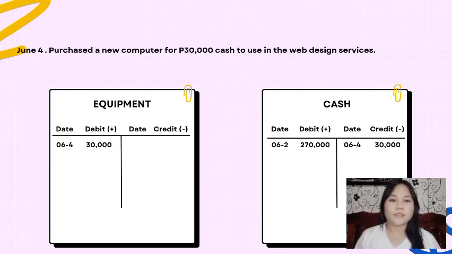June 4, purchase a new computer for 30,000 pesos cash to use in the web design services. Ito ay both assets and ang account title ng transactions na ito ay equipment and cash. I-record natin yung 30,000 pesos sa debit on equipment dahil nag-purchase ng new computer kaya nadagdagan yung equipment assets natin. And the other one is recorded as credit on cash dahil ang ipinangbayad natin sa pag-purchase ng equipment ay cash.